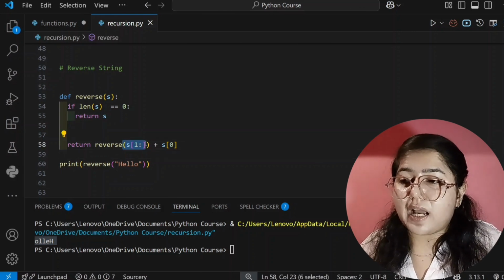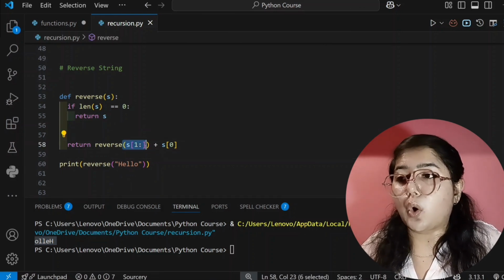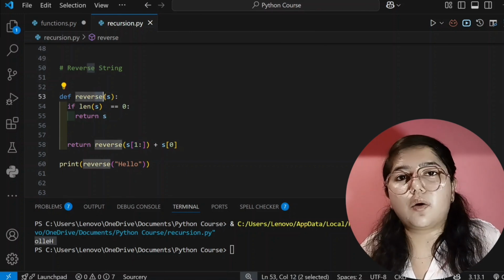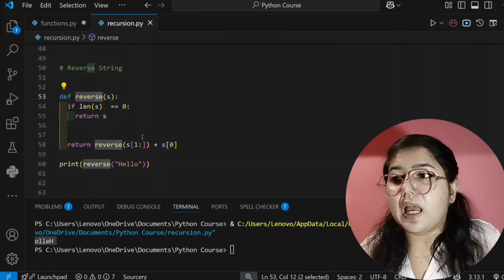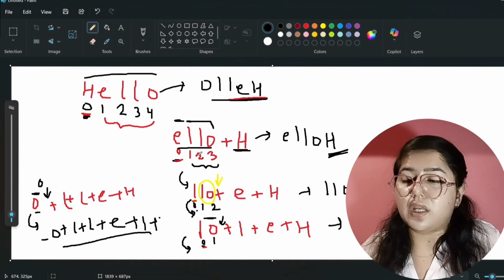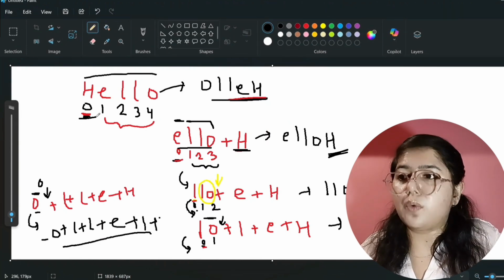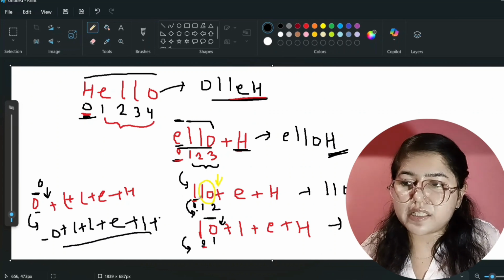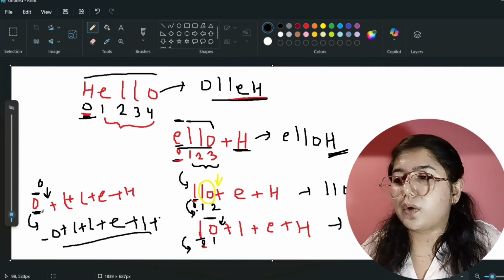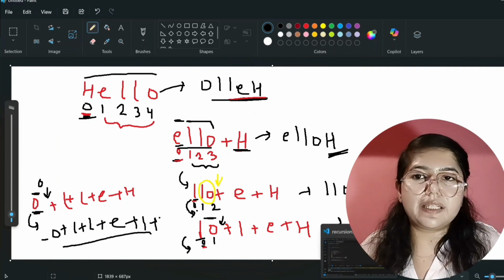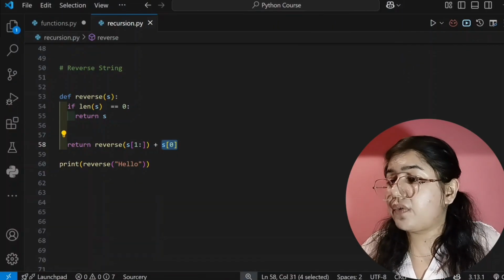This part will start calling this function for our string from index number 1 until whatever length is there of your string. And this will append the 0th index character at that current point. Initially the 0th index character is h. After that step the 0th index character is e, after that l, after that l, and at the end your 0th index character is o. It will append at the end of your string, right? We have understood. Now we will jump to our next question.